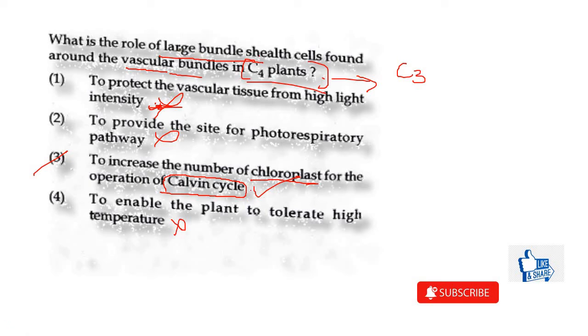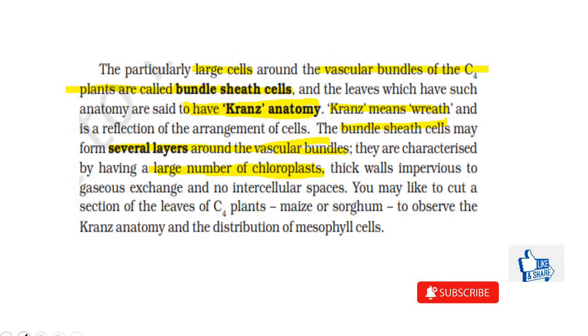Let's look at the explanation. So in NCERT, they have given these statements stating that there are large cells around the vascular bundles in the C4 plants, which are the bundle sheath cells. They have the Kranz anatomy, and these bundle sheath cells form several layers around the vascular bundles. They are characterized by having a large number of chloroplasts around them.